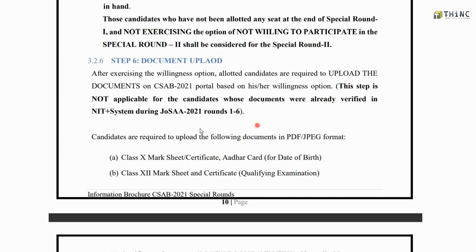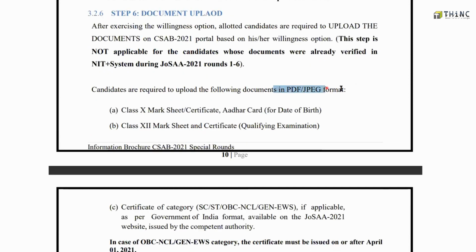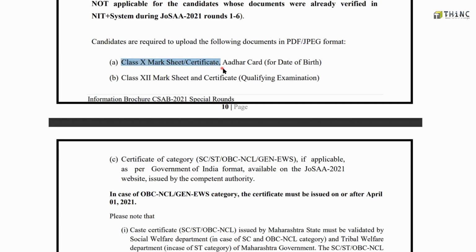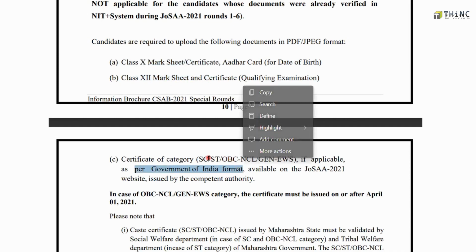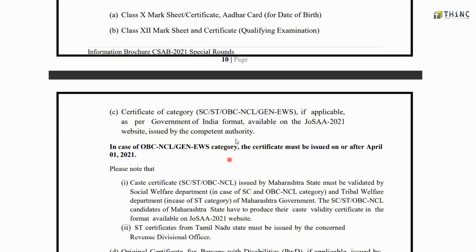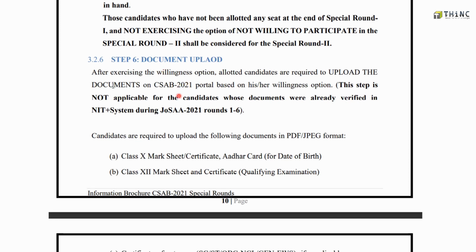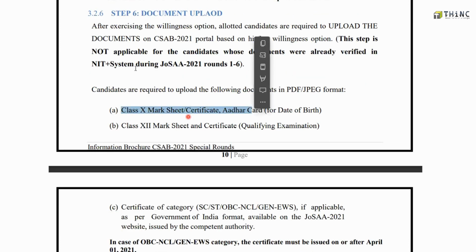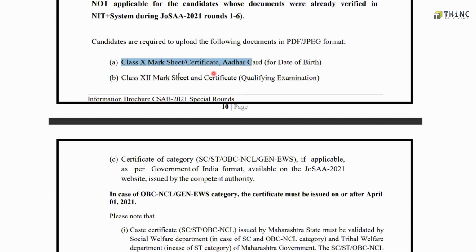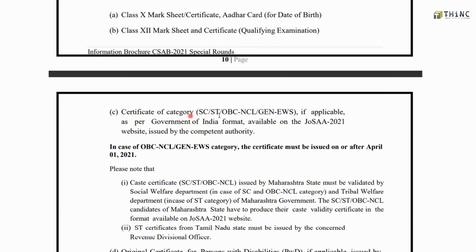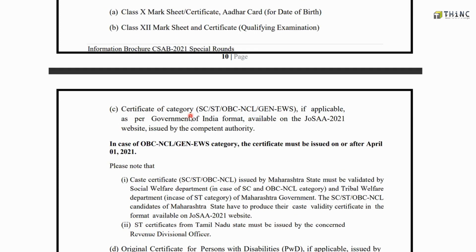The candidates are required to upload the following documents in PDF or JPG format: the class 10 mark certificate, Aadhaar card, class 12 mark sheet and certificate, and your category certificate. After this process, the allotted candidates are required to upload the documents on the CSAP portal. You can see the list of documents required, including the certificate of the category you belong to.